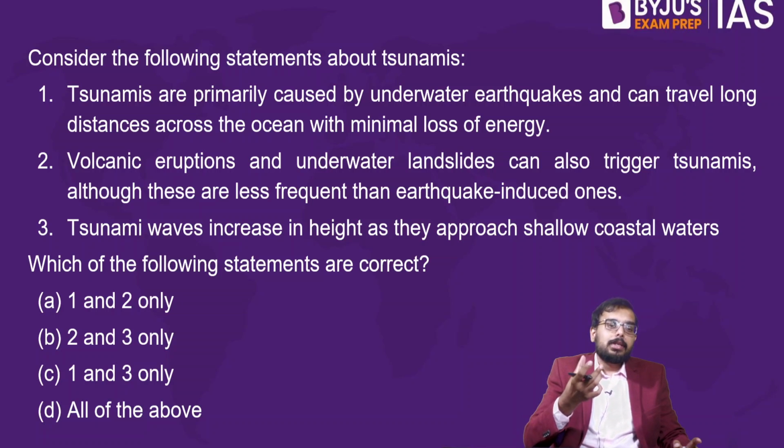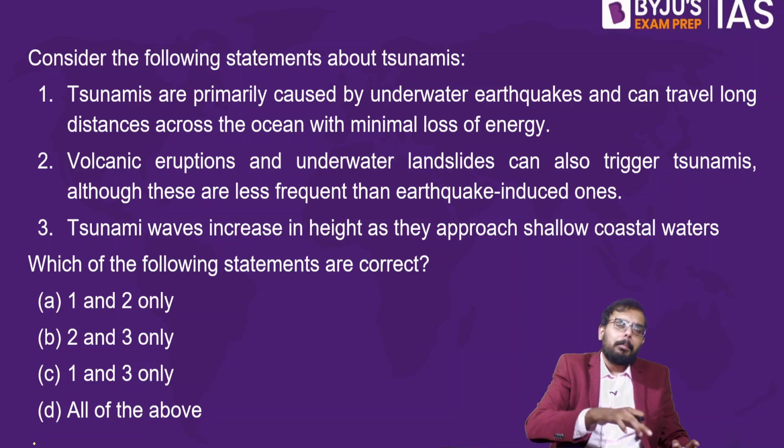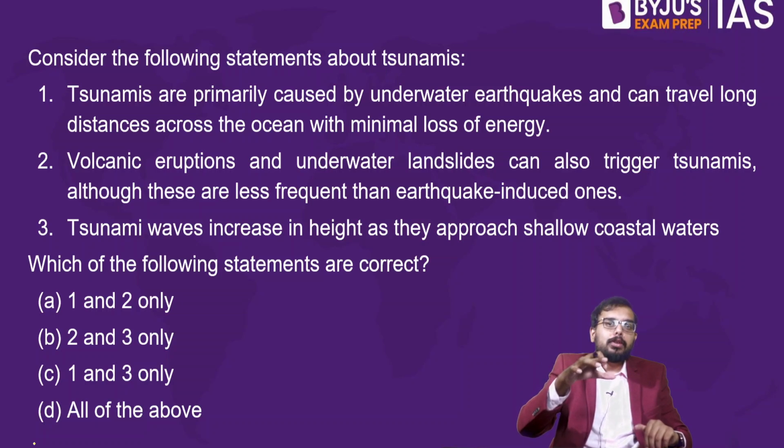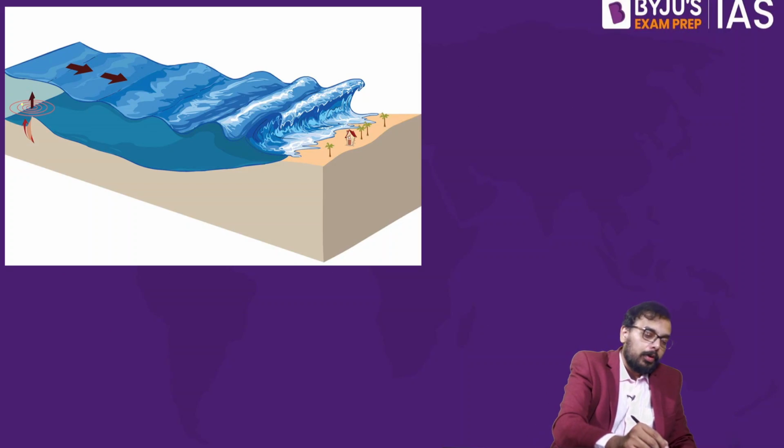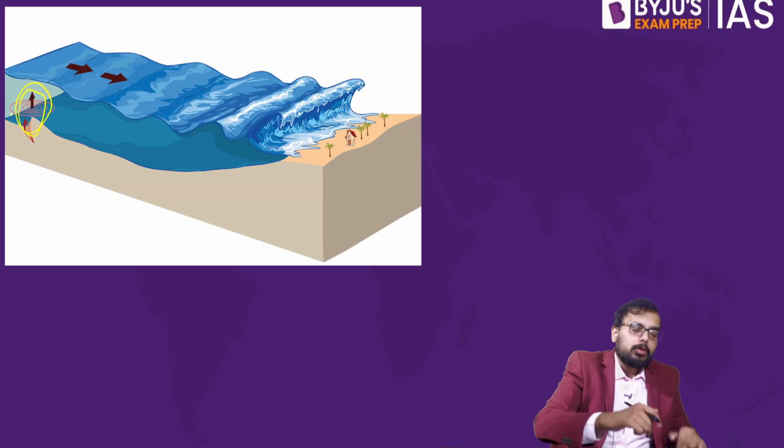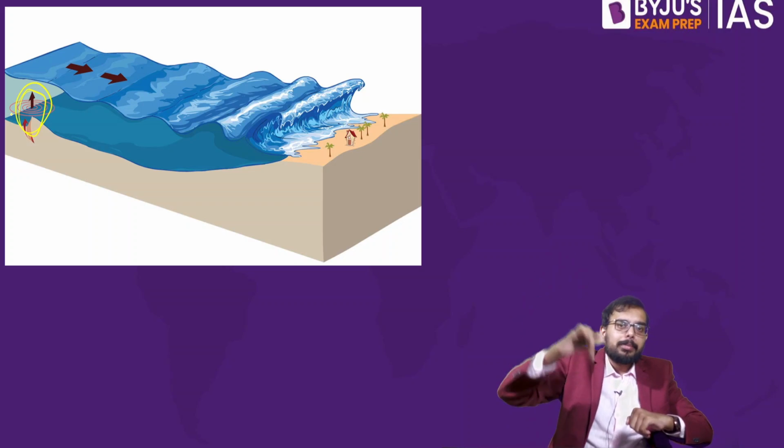So what is the reason we have tsunami waves? The reason is that when we have a massive displacement of ocean water or sea water, that leads to the formation of tsunami waves. There has to be massive displacement of water. See here, when we have an earthquake, what happens? There's a massive displacement of water.